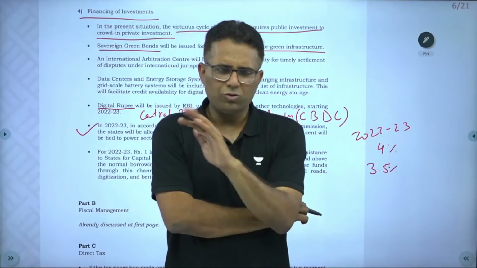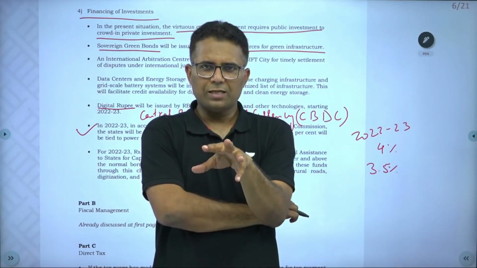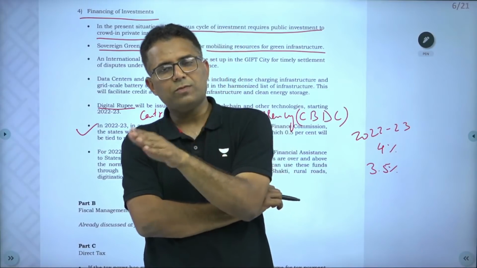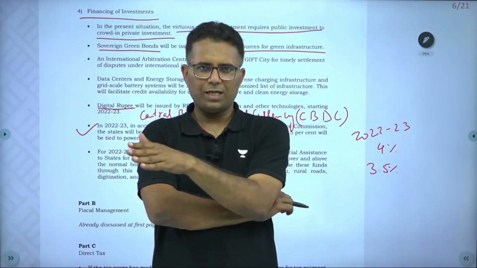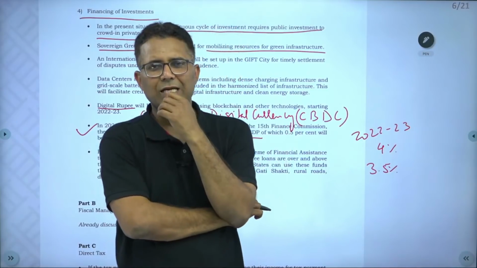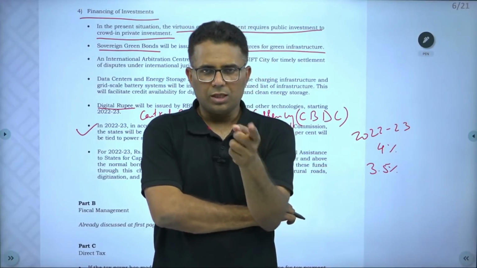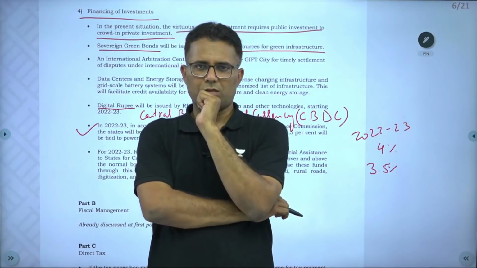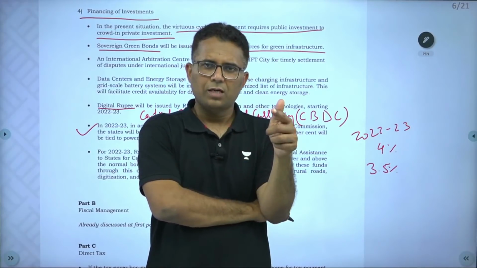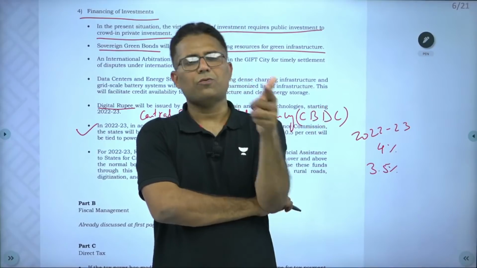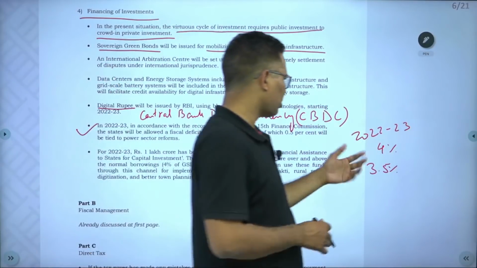As such, states don't require it, but there is a clause in the constitution that if a state government has taken a loan from the central government, then before taking any new loan, it requires central government approval. Now almost every state has taken a loan from the central government. So if they want to borrow more, they require central government approval. So in that sense, it has been written that the central government has allowed.